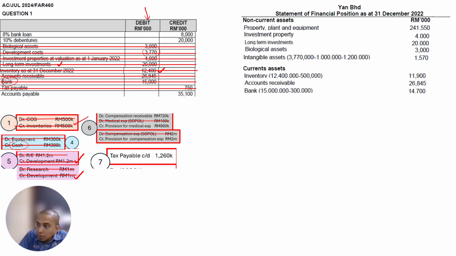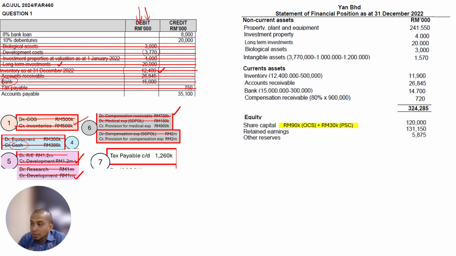What else do we have on assets? Debit side, you see here, all cancelled already. So now we look at the debit side in the adjustments. Is there any debit side? Compensation receivable, we have one more here. So we put it here, compensation receivable, 720,000. Then the debit side is all done. So we total up our total assets here. Next, we calculate equity. Share capital, any other reserve, put it here. I total up ordinary share capital and preference share capital. If you want to do it one by one, also possible. All of this we take from the SOCE, whatever answer we have in the SOCE, we put it here.